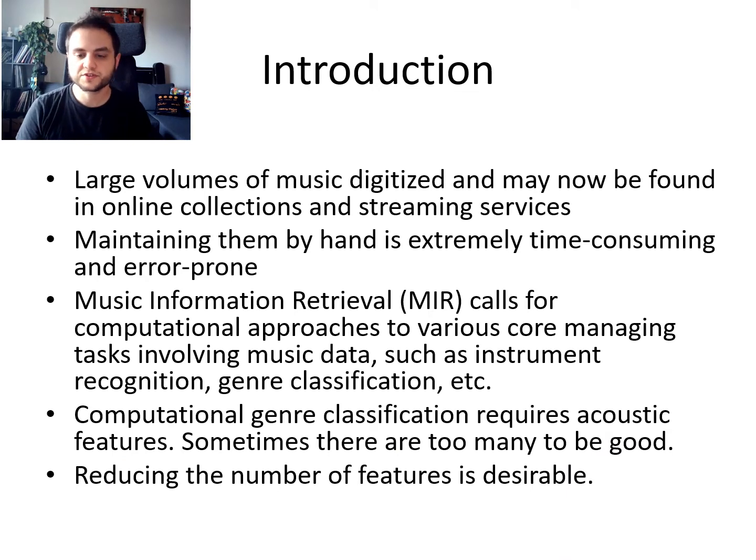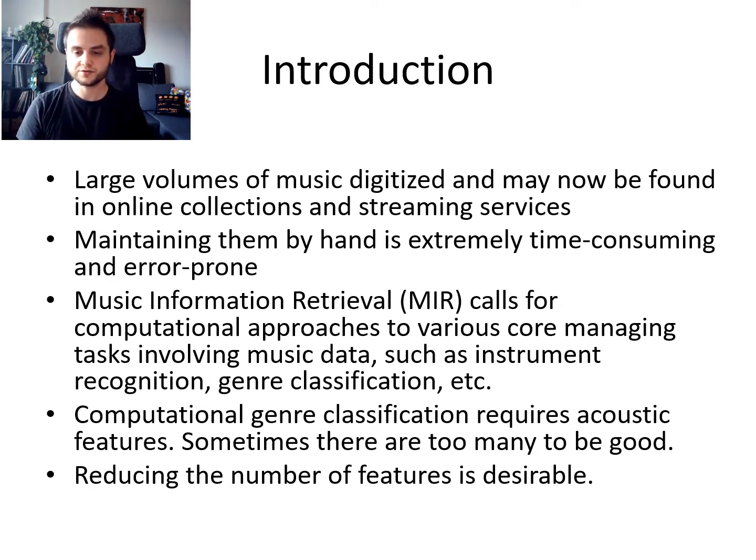So large volumes of music have been digitized, and they can be found through streaming services like Spotify, for example. Maintaining all this music by hand is basically impossible. So there's music information retrieval, which seeks to handle tasks like genre classification or playlist recommendation.